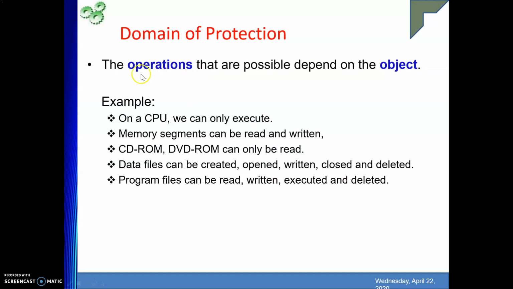The operations that are possible depend on the object. So based on your object, operations will be there. On a CPU, the operation possible is execute. Memory segments have only two operations: read and write. CD-ROM and DVD-ROM are also memory, but what type of memory? Read only, right? So only the read operation. Data files, you can create, delete, open, write, and many more. Program files, you can read, write, execute, as well as delete, right?